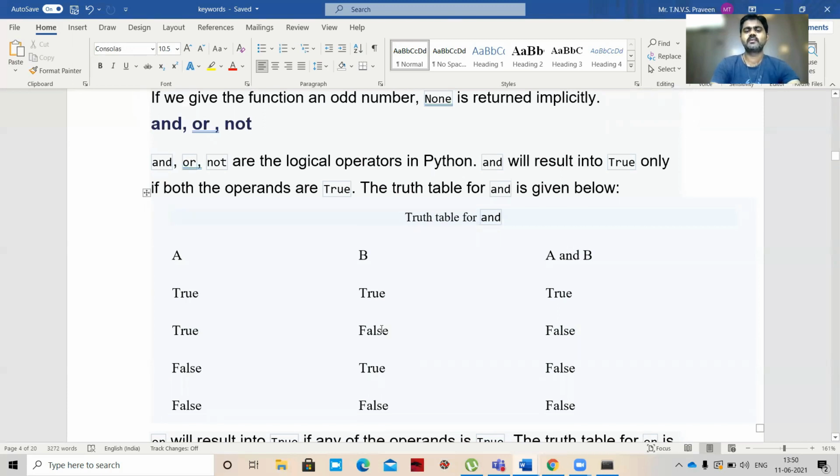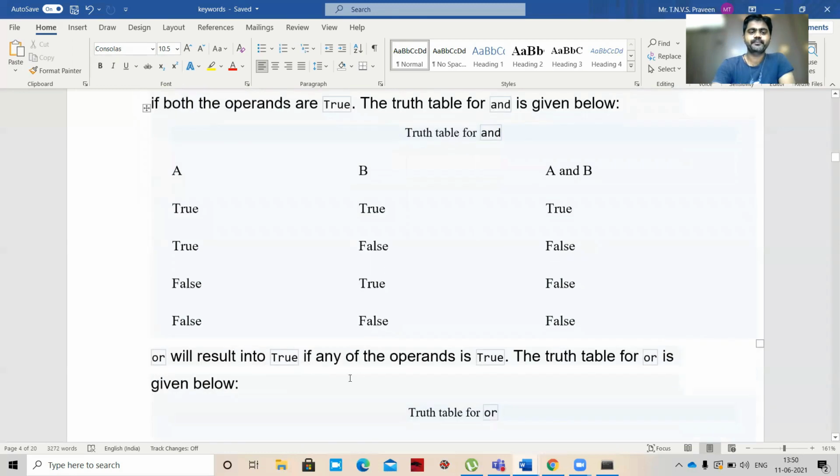So what's the point here? If both are true, then only true. In all remaining cases, it will yield false. That's what is happening here: true, true, true; true, false, false; false, true, false; false, false, false.